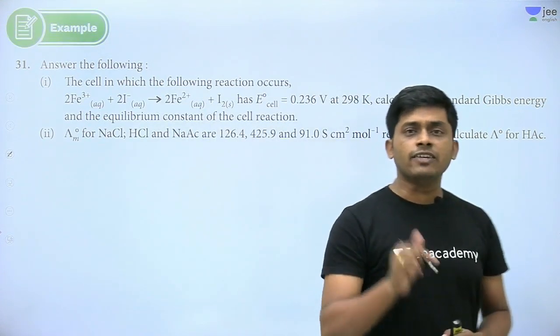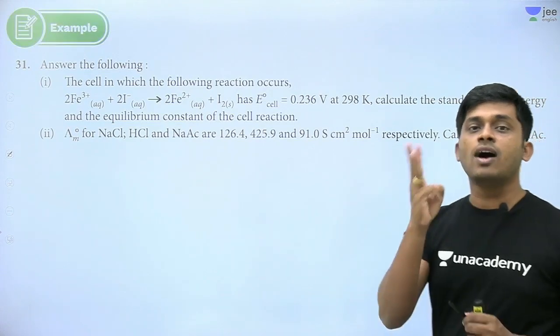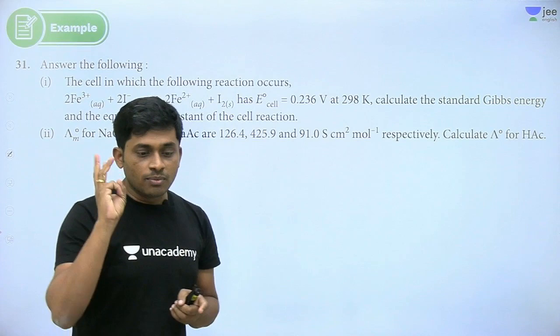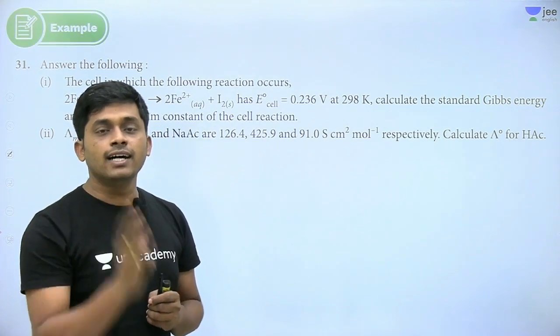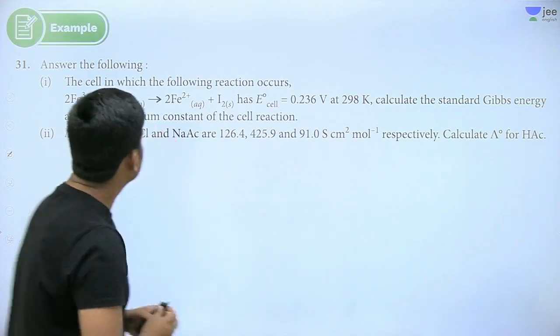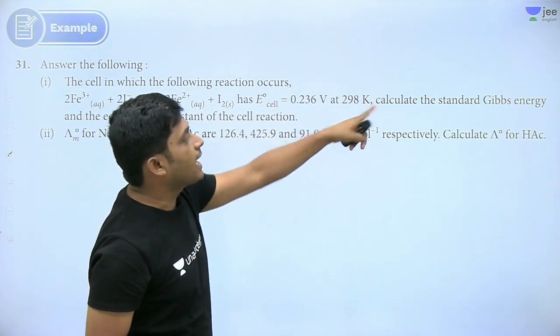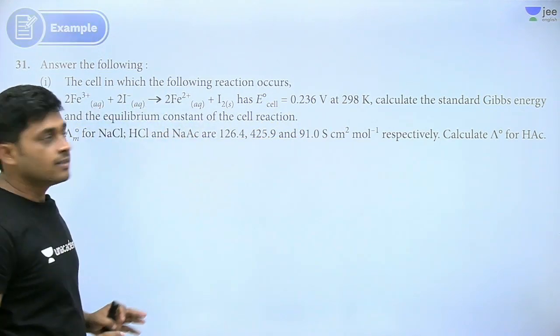Right. Next question, this one, electrochemistry. If you learn the Nernst equation, definitely a 3 marks or 2 marks question will come. So minimum 2 or 3 marks guaranteed if you learn the Nernst equation. The cell reaction is given, E0 cell is given, calculate the standard Gibbs energy and equilibrium constant.